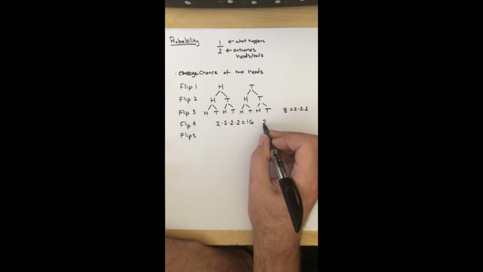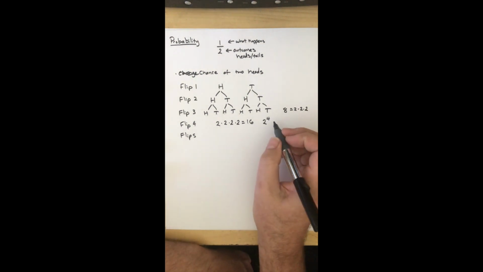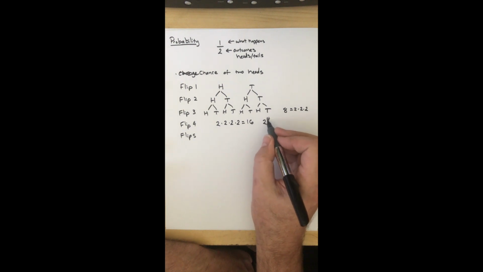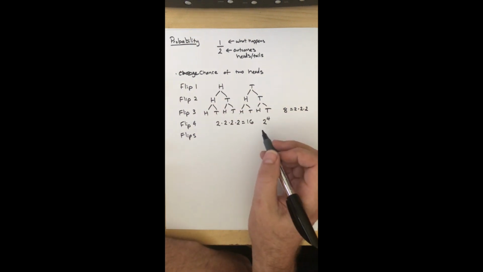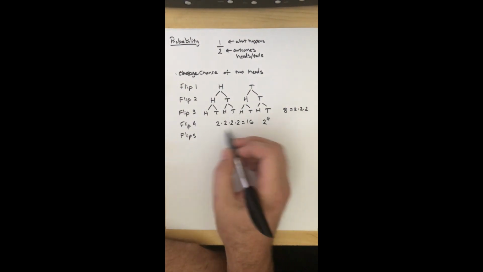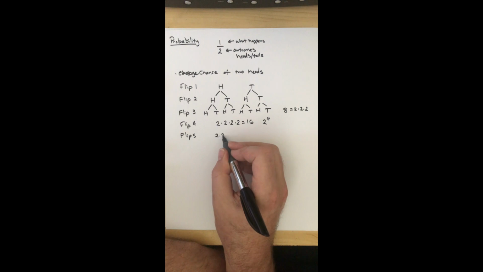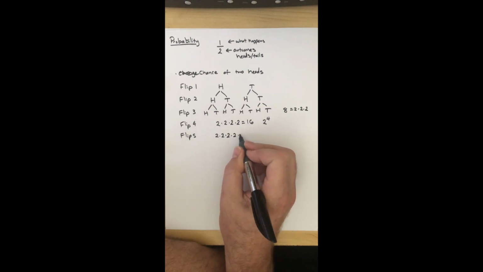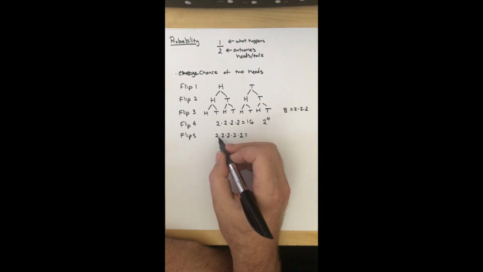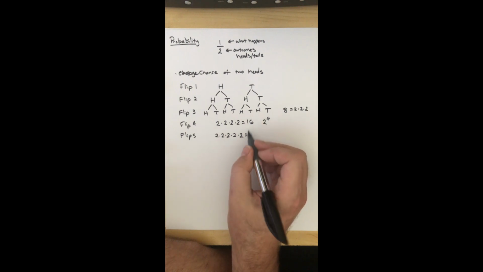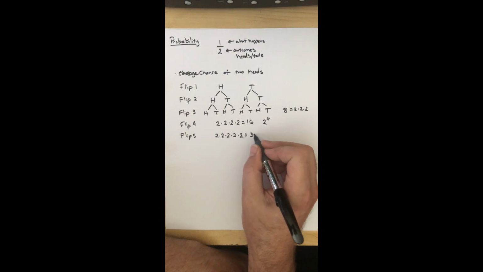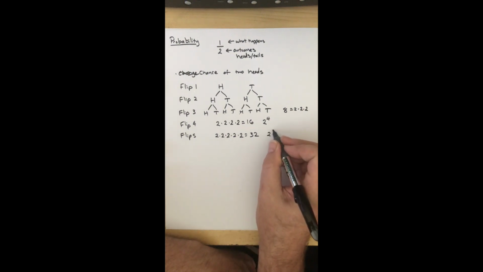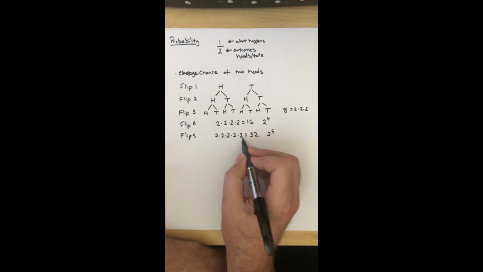This is also known as 2 to the 4th power, which is saying I want 2 multiplied 4 times. 1, 2, 3, 4. So instead of having to draw the entire map out, we can just do that. For 5 flips, it's going to be 5 2s all multiplied together. Now the easy shortcut is to say, well, I know 4 2s is 16, so it's just 16 times 2. 16 times 2 is 32, and this is the same as 2 to the 5th power. 5 2s multiplied together.